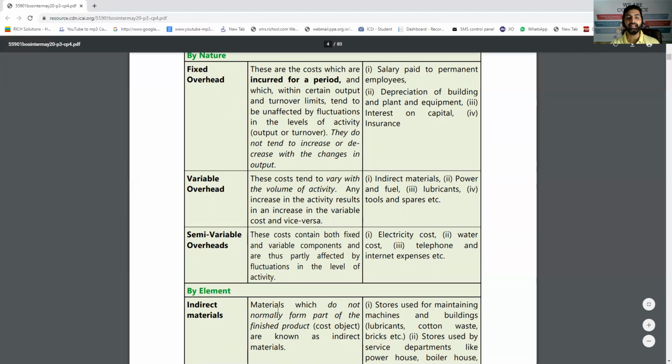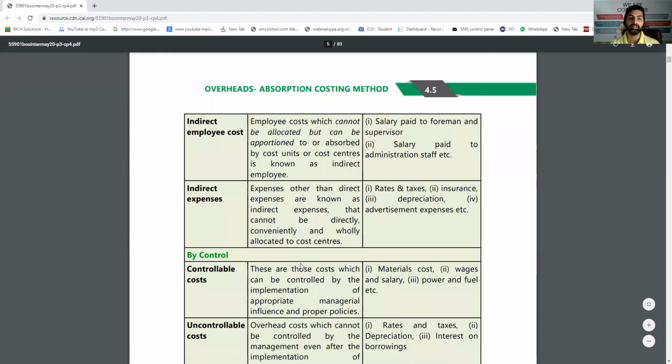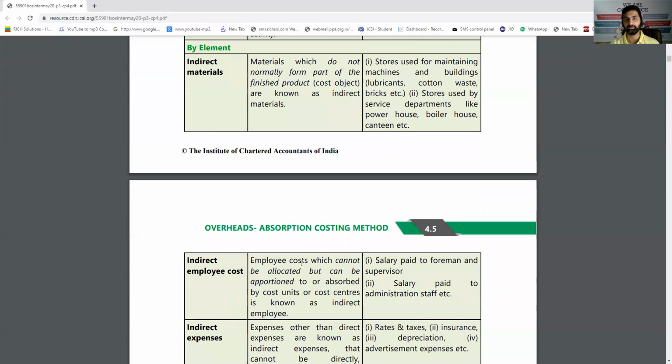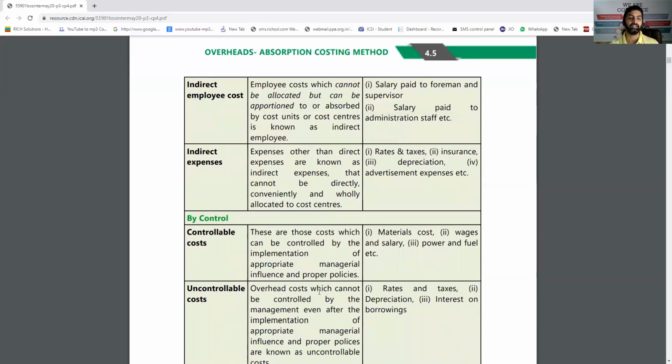Next comes by element. That means how exactly it works. That is the indirect material, indirect wages, and indirect expenses. Why it is paid? The indirect material, like oil used for machine, indirect wages like supervisor salary, and indirect expenses like insurance of machines or insurance of office building, etc. So in this way also it can be bifurcated.